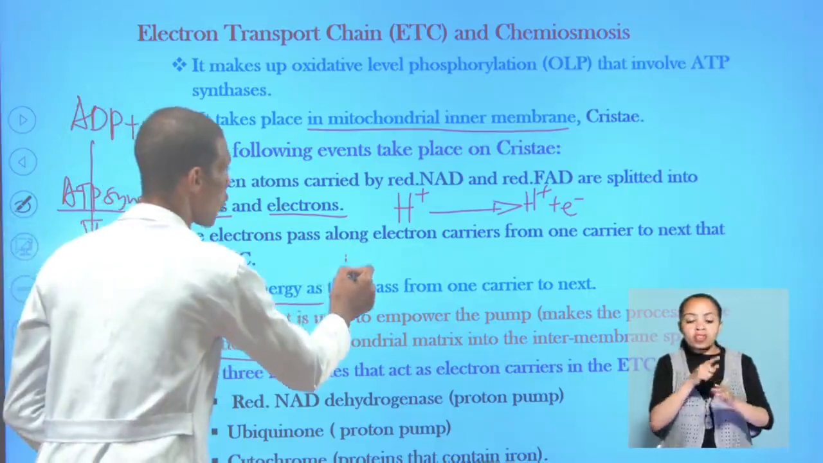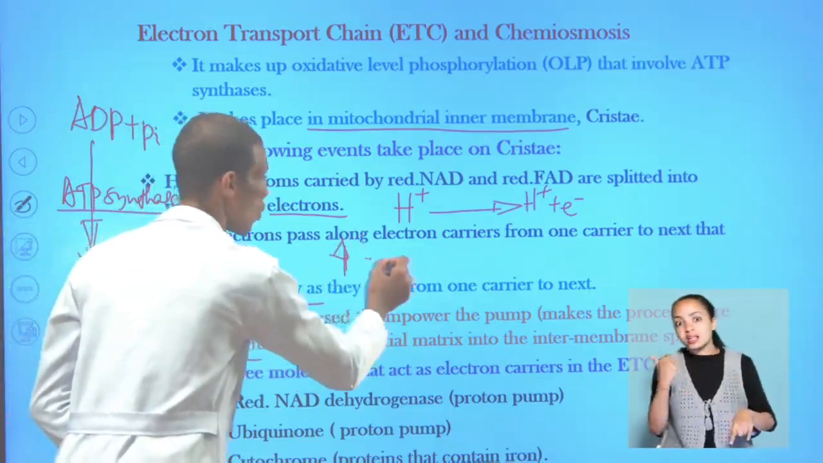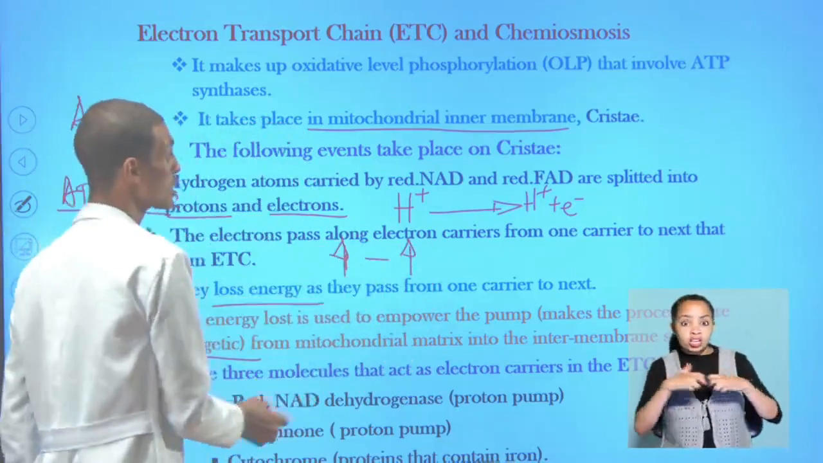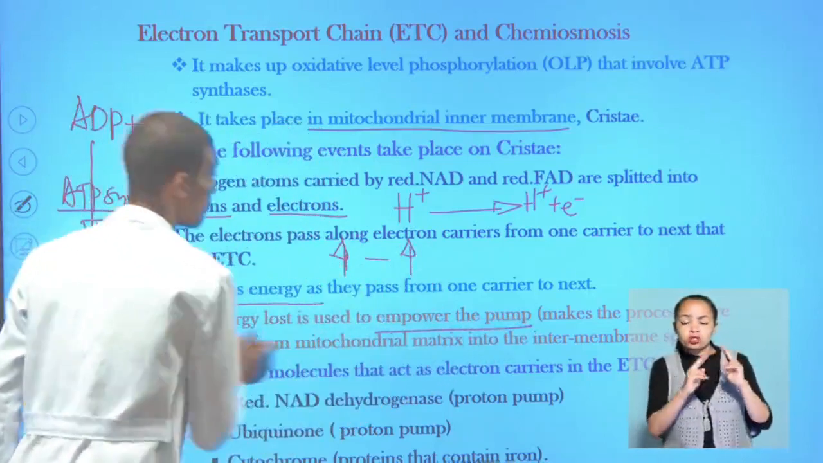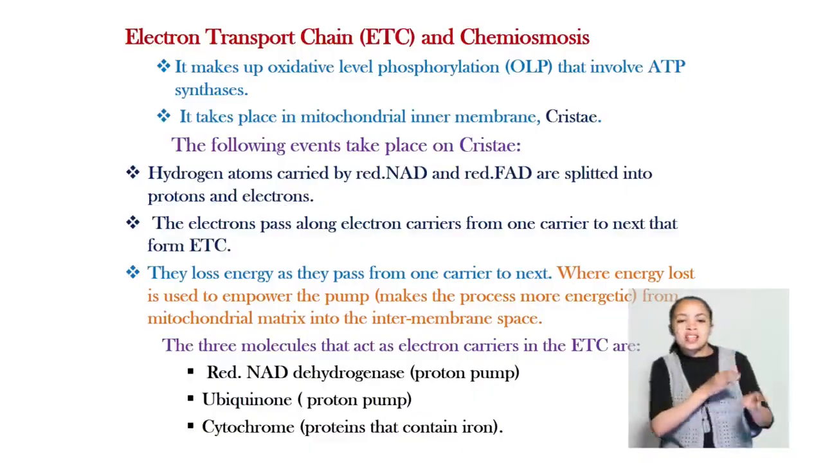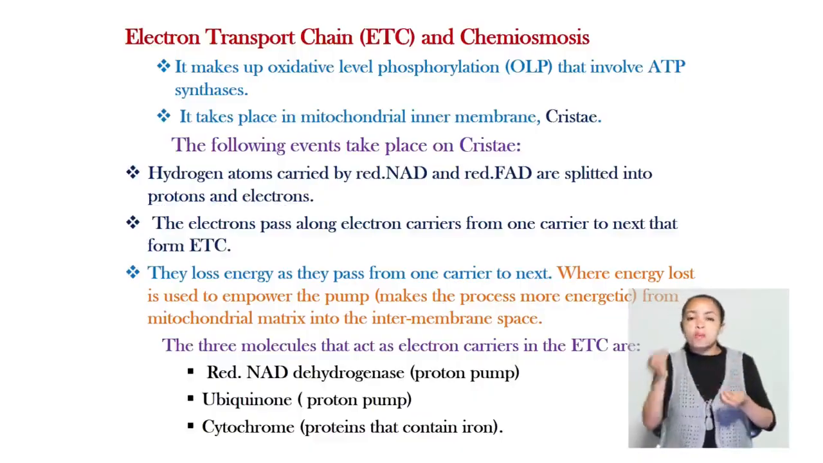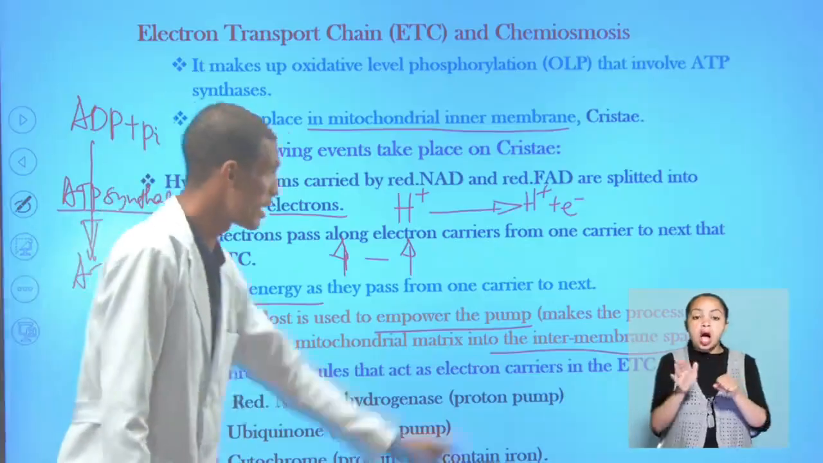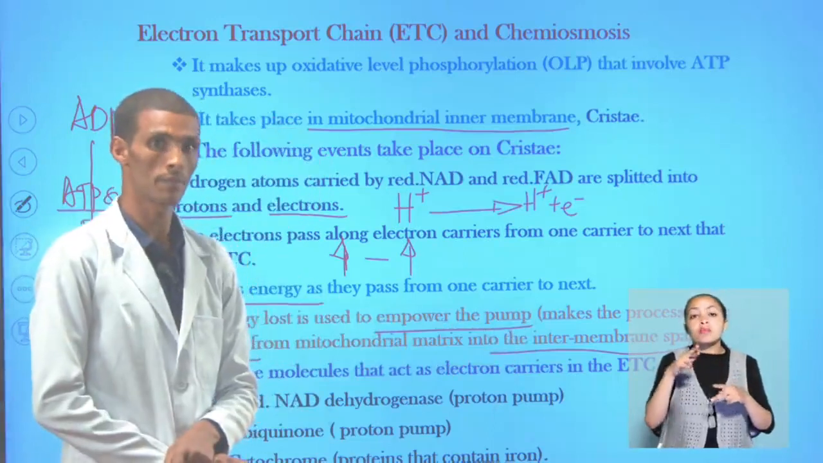When they are jumping from one carrier to another, there is a loss of energy. Energy loss is very important in powering the system, enabling the electrons to jump from one step to another, and it enables the process to accumulate protons in the mitochondrial inner membrane space.